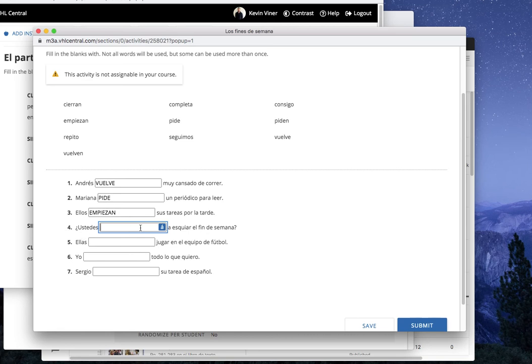Número 4. Ustedes blank a esquiar el fin de semana.